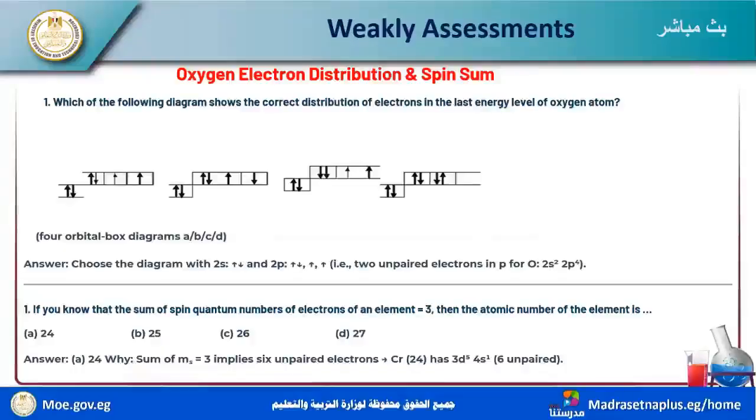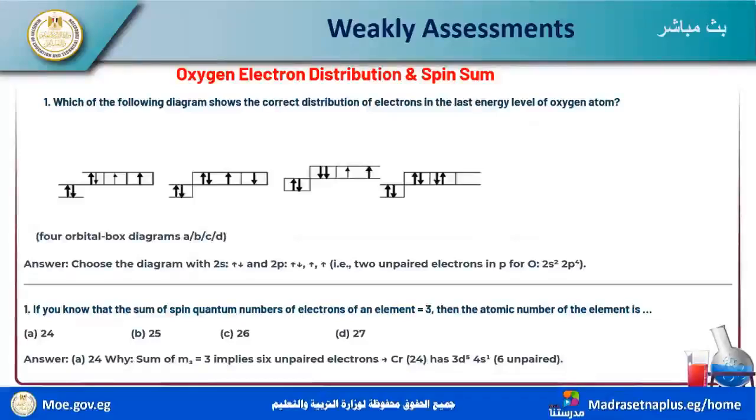Next, if you know that the sum of the spin quantum numbers of the electrons of an element equals positive 3. This is a mathematical equation, because ms equals positive half or negative half.